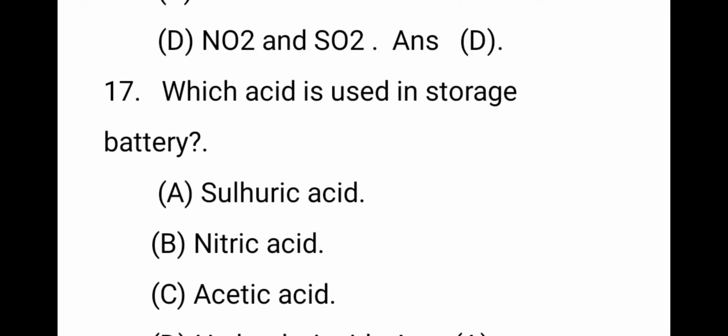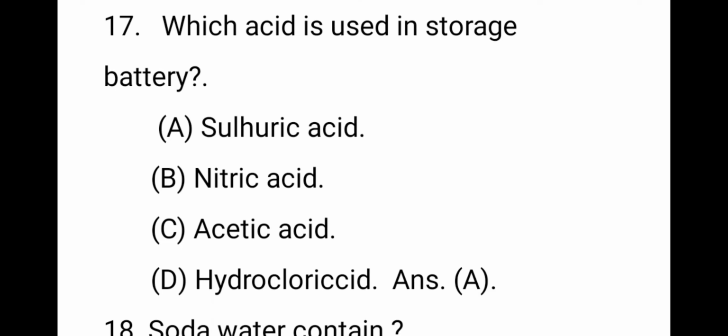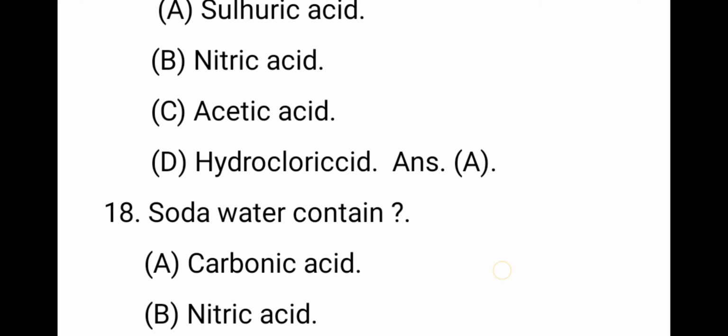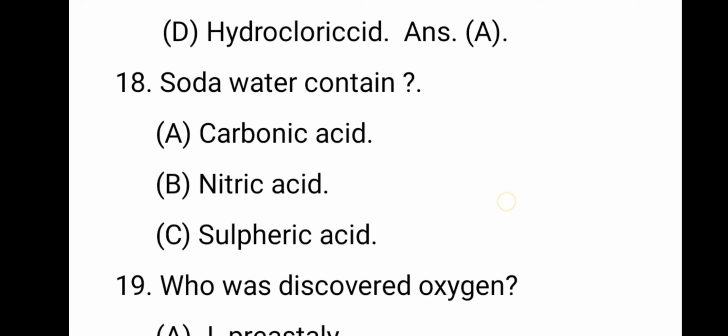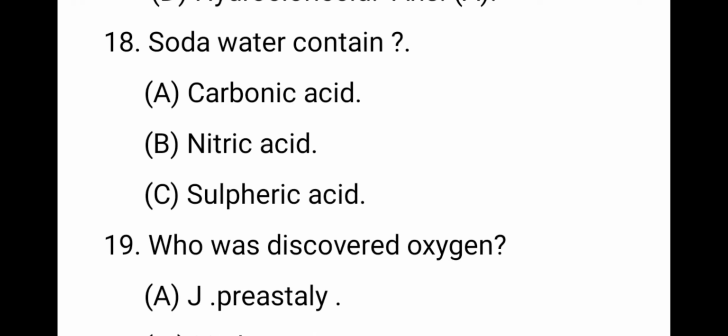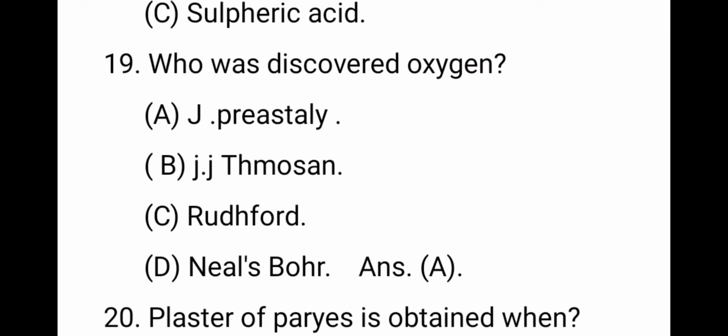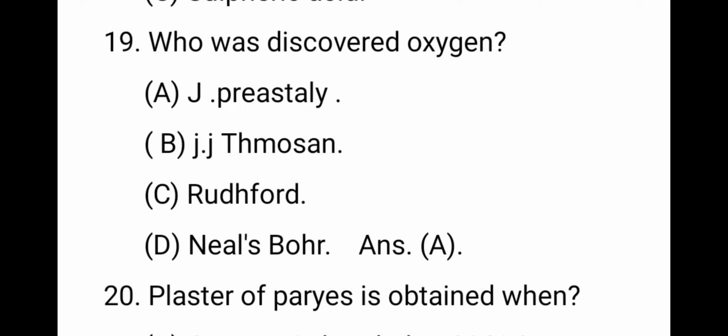The next question: which acid is used in storage batteries? Generally, storage batteries use sulfuric acid, H2SO4. Question number 18: soda water contains generally carbon dioxide. The next question, number 19: who discovered oxygen? The right answer is Priestley.